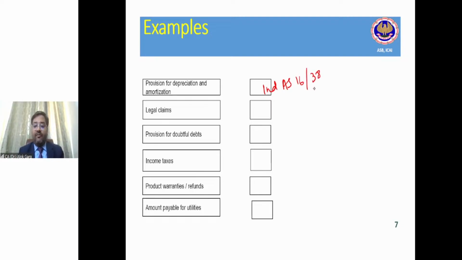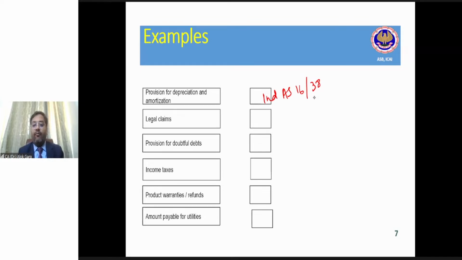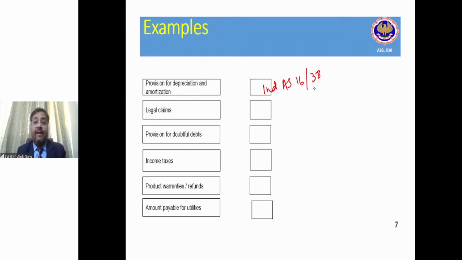Provision for legal claims. Yes, it is covered under Ind AS 37. Provision for doubtful debt.